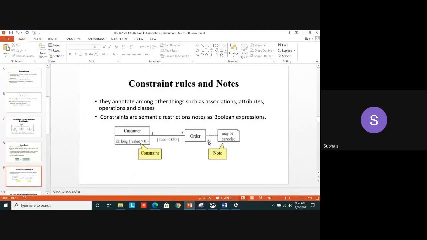And the last one is the constraint rules and notes. Constraint rules means you can specify some rules in the attributes component. In a class diagram, we have three compartments. Yes, class name, and the second one is what? Attribute name, and the third is the operations or methods.